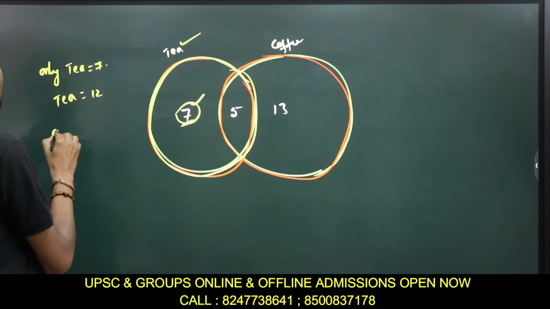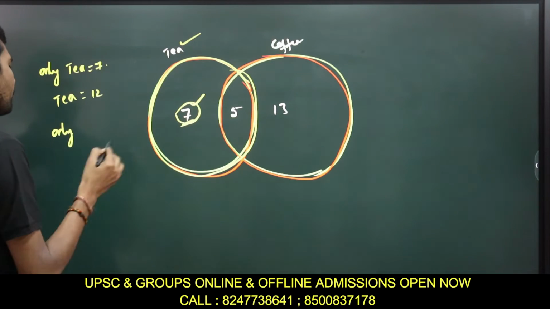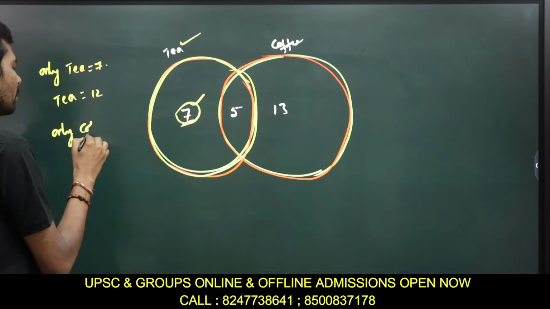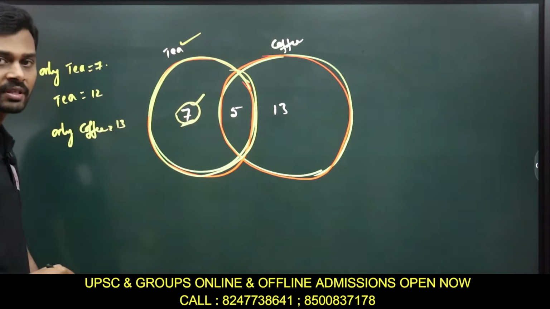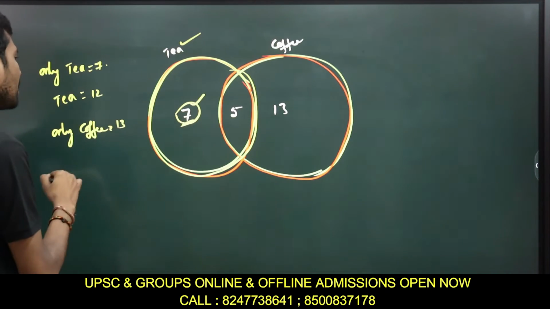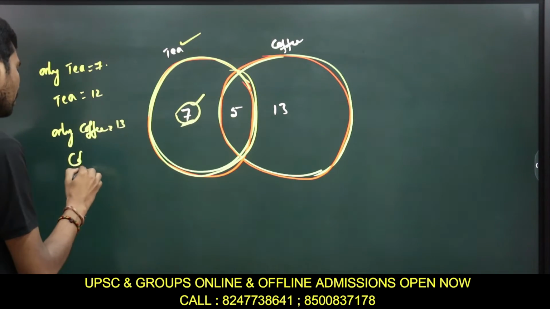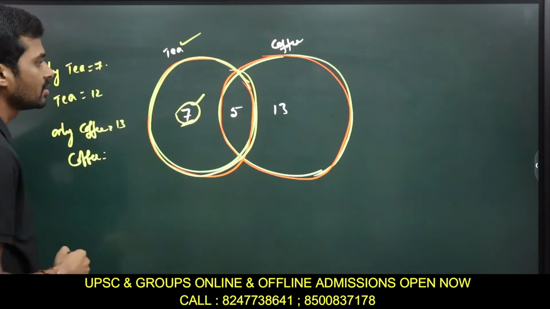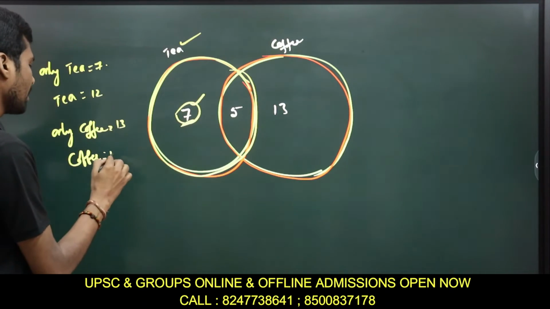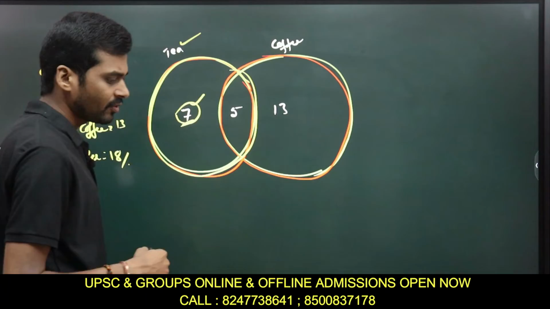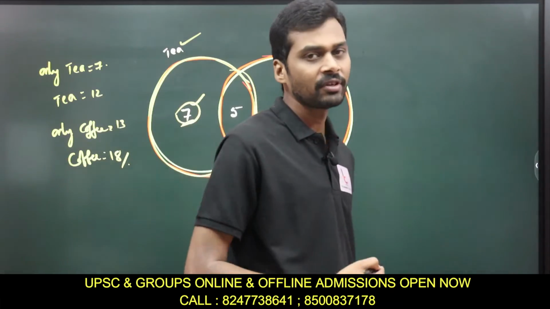Similarly, if I ask how many people prefer only coffee? Only coffee means 13. And how many people will prefer coffee? Coffee means this complete circle, that is 13 plus 5, 18. Which means that when you are doing problems on the Venn diagram, which is also an important topic in the reasoning part,